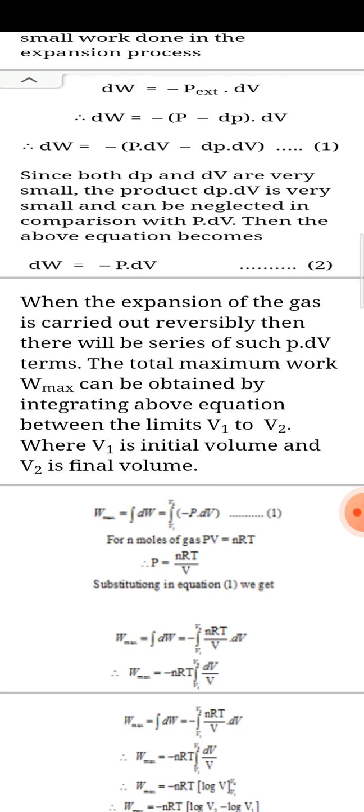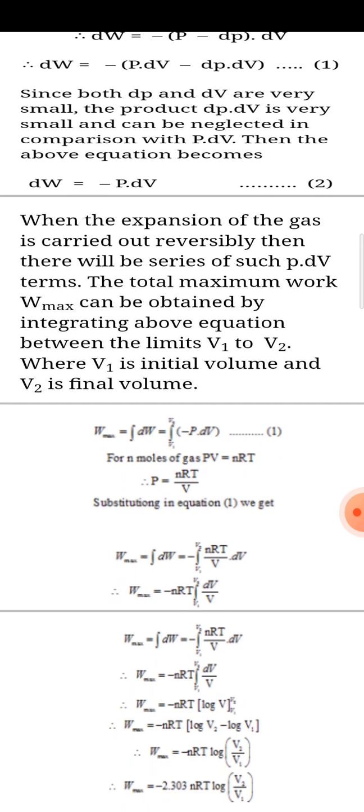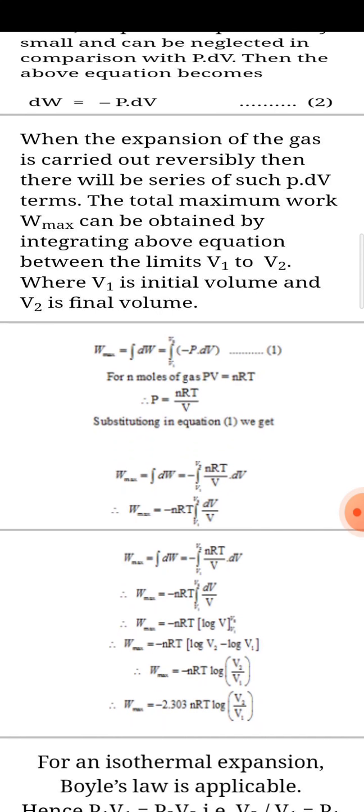When the expansion of the gas is carried out reversibly, there will be a series of such steps, a series of P dV terms. So the total maximum work can be obtained by integrating the above equation between limits of volume V1 to V2, where V1 is the initial volume and V2 is the final volume.